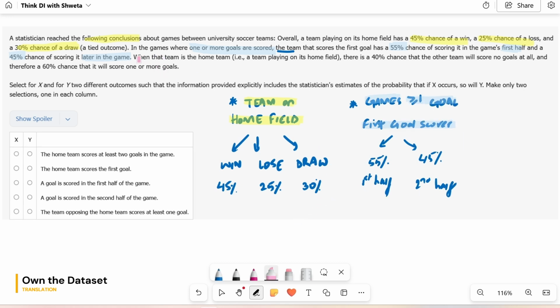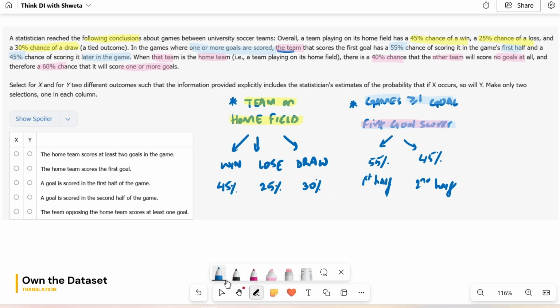Now, reading on. When that team is the home team, that team? Which team? The team from the game you just talked about in the previous sentence. That's the only way it'll continue. So that team is the one that was the first goal scorer. So, let's see what happens. When that team is the home team, there is a 40% chance that the other team will score no goals and therefore a 60% chance that it will score one or more goals.